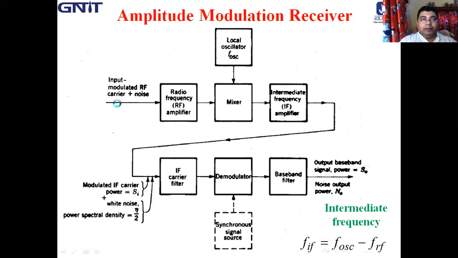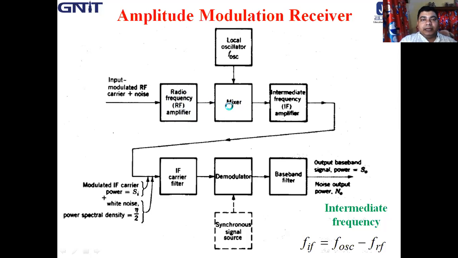The carrier of the received signal is called the radio frequency carrier, and its frequency is the radio frequency, denoted as FRF. Now this signal comes to the RF amplifier. I just give you the basic recapitulation. After the RF amplifier, it goes to the mixer.